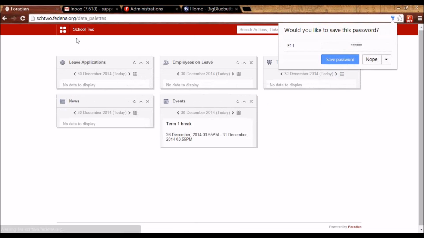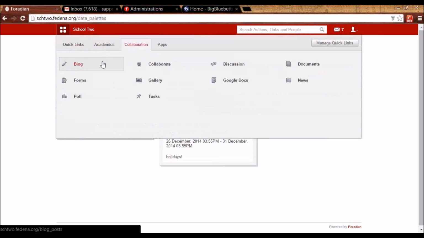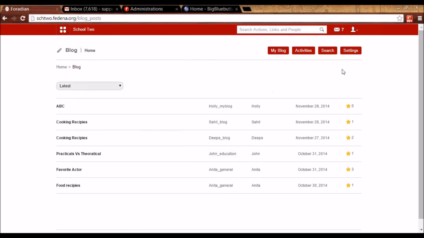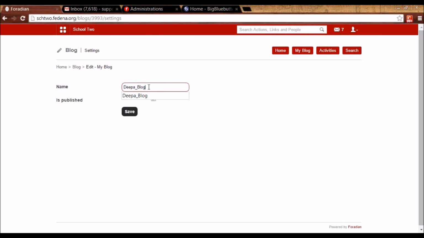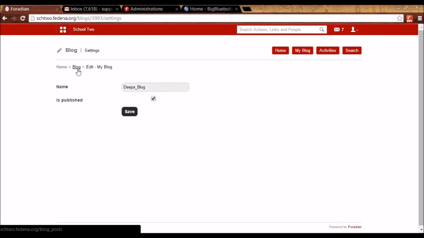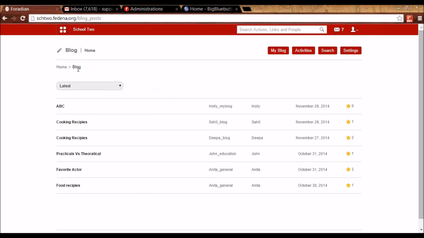So this is one of the employees, and the employee has to go to collaboration and blog, and he can go to settings to create his blog. So this is like the logged in user is creating a blog. It's a unique name that has to be given by the logged in user. And then whether he wants to publish it or not can be checked from here. So like this, any user can create a blog.